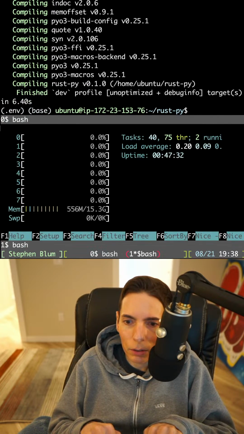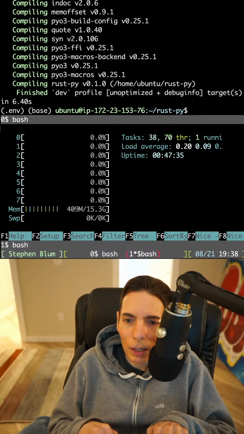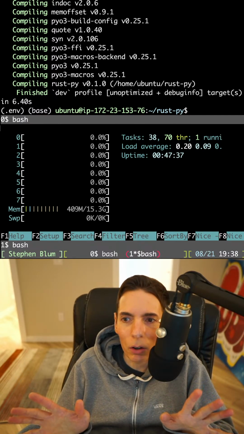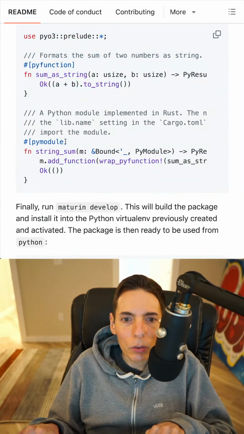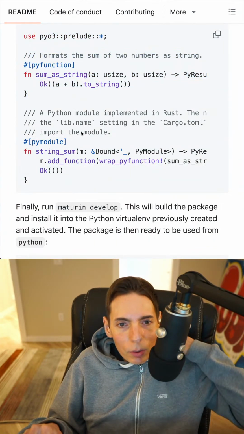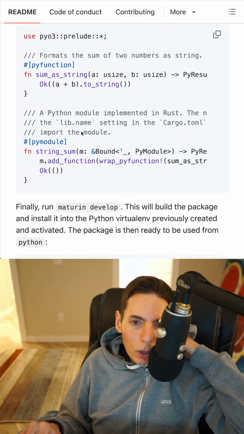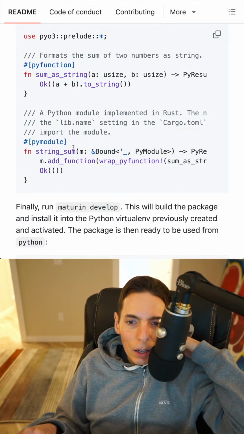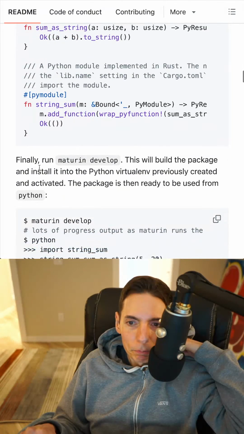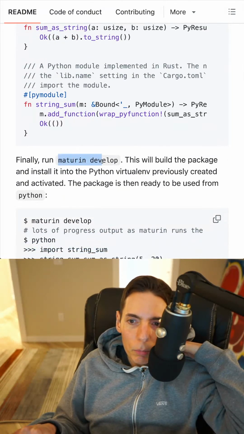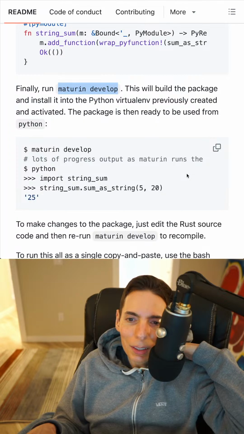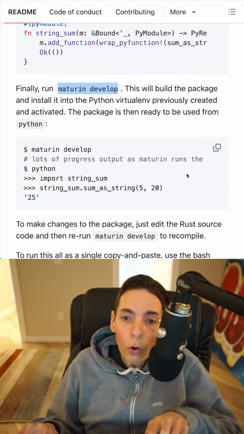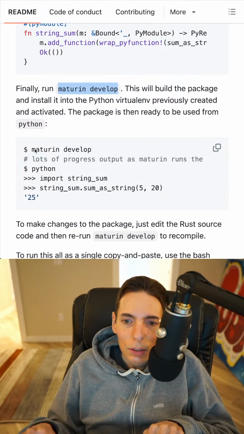See what we got here. We got some CPUs. Oh, that took no time at all. Boom, instant. Okay. When you say please, I think you're asking a request of some sort, but I'm not sure exactly. Oh, okay. So finally, run maturin develop. This will build the package and install it into the Python virtualenv. Oh, neat. Oh, that's really neat. Okay. Oh, so cool.